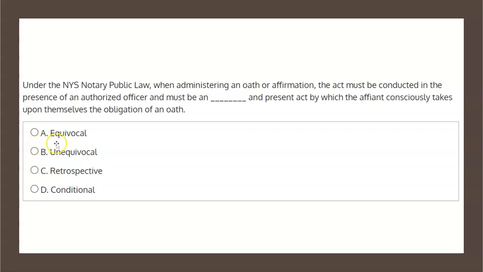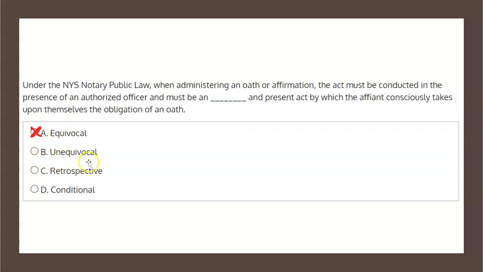Choice A states equivocal. Now this is incorrect, if not tricky, because we know the solution is unequivocal. Equivocal would mean that it's ambiguous and open to interpretation, which is exactly the opposite of what the term unequivocal is conveying, which is definitive and with clarity. Therefore, choice A is not the correct solution.